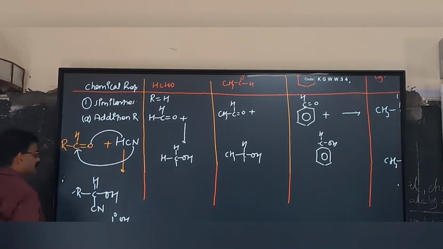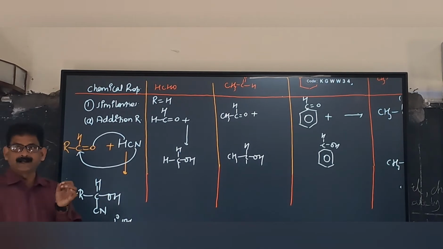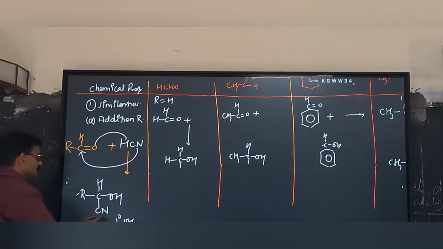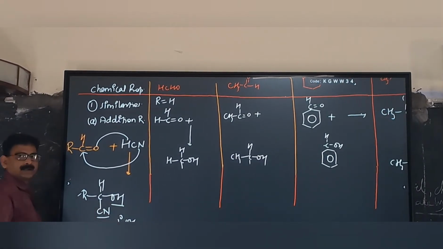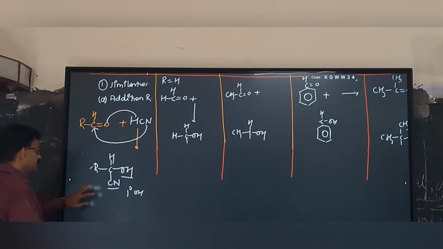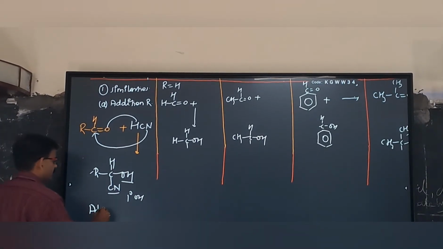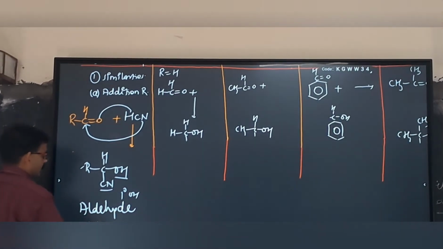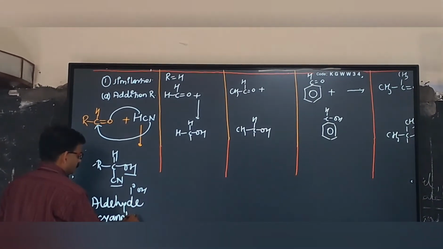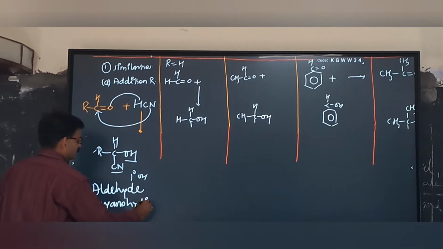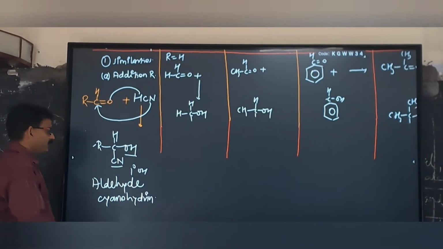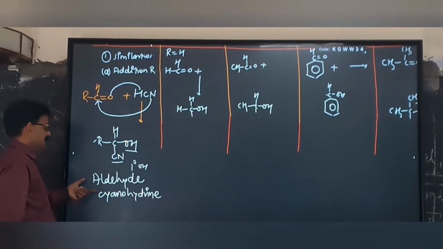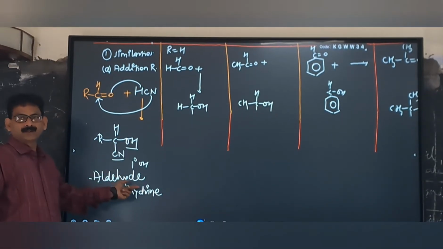Then this will be aldehyde cyanohydrin. Cyano means cyanide, hydrin means OH. Then this compound, aldehyde cyanohydrin, is formed. If you are using formaldehyde, then that will be formaldehyde cyanohydrin.